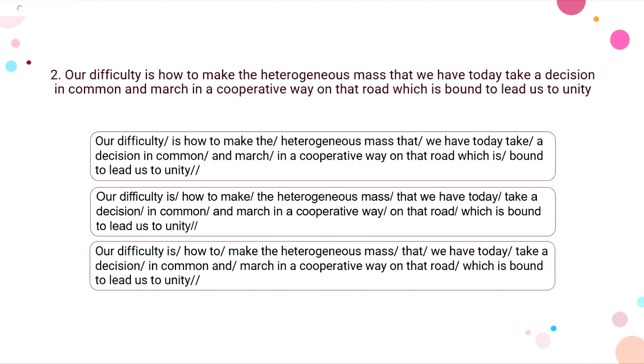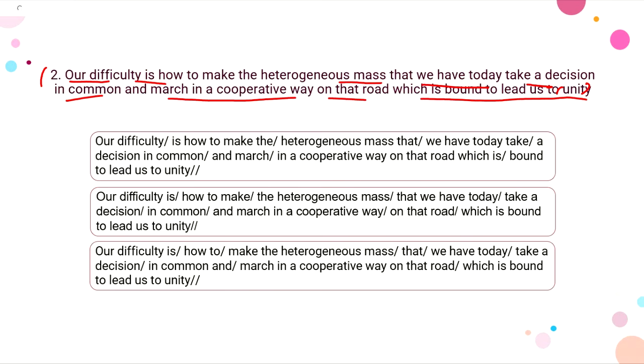So in the second slide we have a sentence again, and we have to figure out the appropriate pauses for this sentence, right? We have the sentence: our difficulty is how to make the heterogeneous mass that we have today take a decision in common and march in a cooperative way on that road which is bound to lead us to unity, right? So we have to figure out the appropriate pauses.